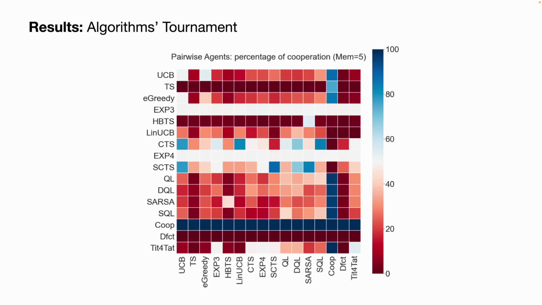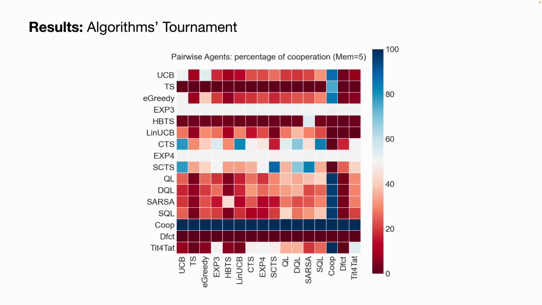So first, our algorithms tournament. In this case, we randomly pick an agent instance. Shown here are around 15 or 20 algorithms being evaluated, like the upper confidence bound or UCB, Thompson sampling, epsilon greedy, EXP3, and human behavior Thompson sampling, which are all bandit algorithms. By bandit, I mean purely multi-arm bandit without any context. While the linear UCB, the contextual Thompson sampling or CTS, EXP4, and the split contextual Thompson sampling, which is the human behavior agent that we propose, are the contextual bandit algorithms that we put in our race.